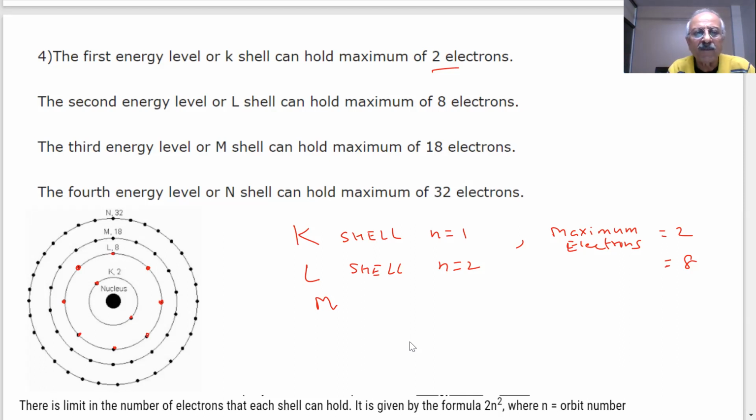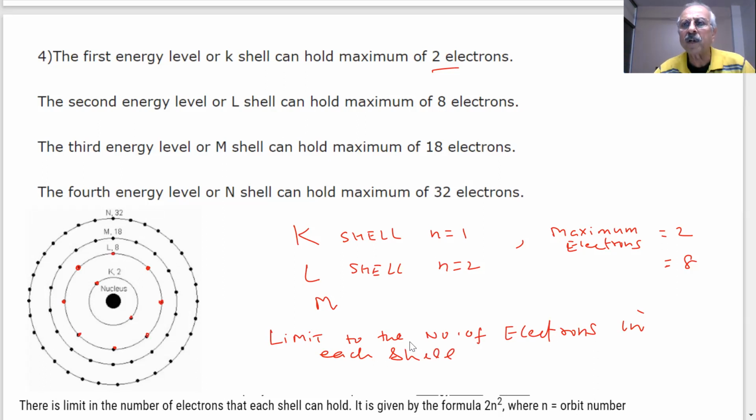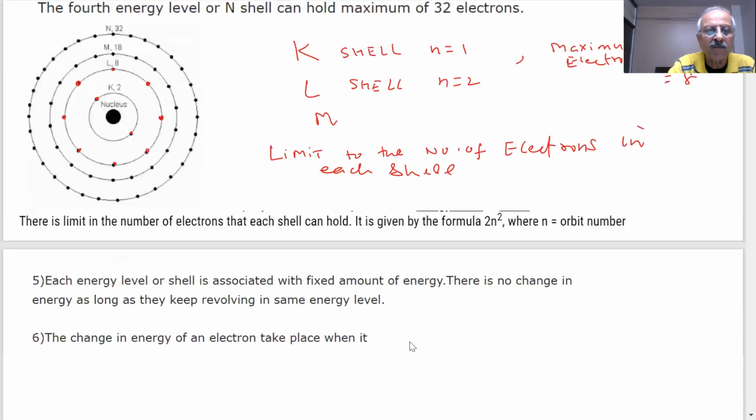There is a limit, students, to the number of electrons in each shell. Everything is supported by experimental information. We'll explain step by step more about this.